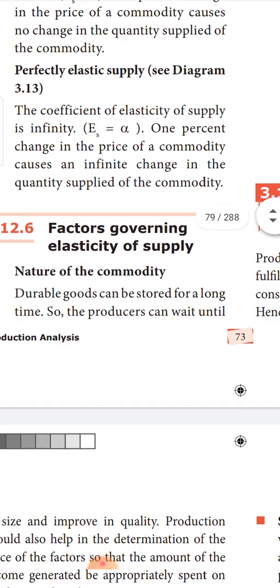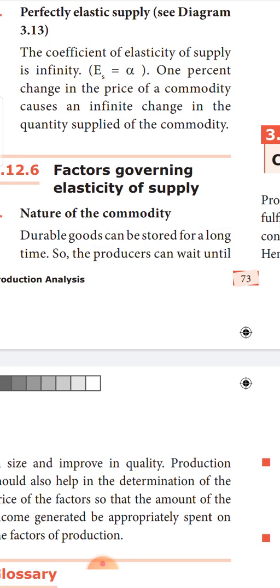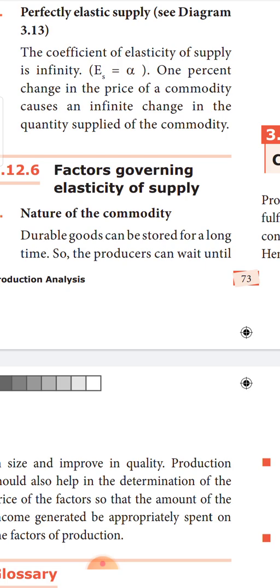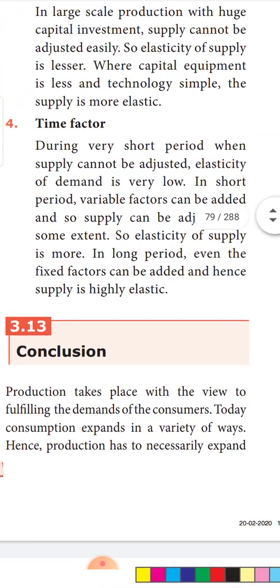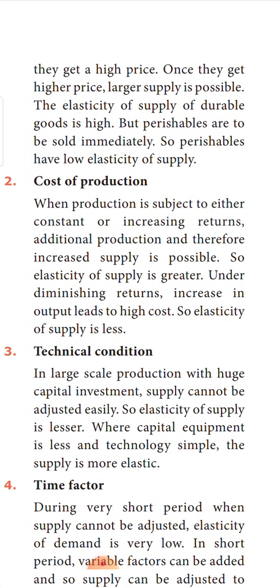For example, durable goods. Durable goods are goods which last for a longer period of time. For durable goods, definitely the elasticity will be very high. Please underline: for durable goods, because they can be stored for a long period of time, producers can wait till the price increases, then bring the supply of goods and services to the market. So for durable goods, the elasticity will be very high.